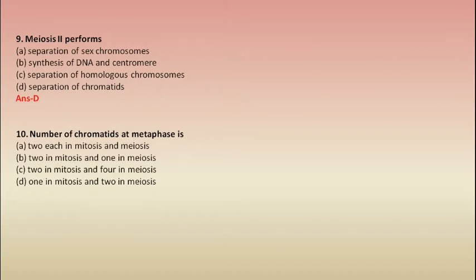Next question. Number of chromatids at metaphase is 2 each in mitosis and meiosis, 2 in mitosis and 1 in meiosis, 2 in mitosis and 4 in meiosis, 1 in mitosis and 2 in meiosis. I think it depends upon which metaphase they are asking about in meiosis. If they are asking about metaphase 1, then there will be 2 in mitosis and 4 in meiosis. And if they are asking about metaphase 2 in meiosis, the correct option will be 2 each in mitosis and meiosis. So we are considering here metaphase 2 of meiosis. So our correct option would be option A.